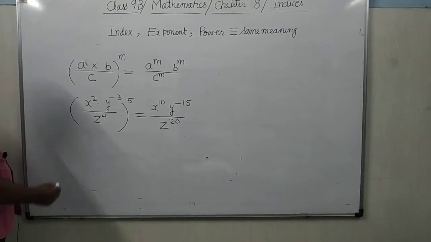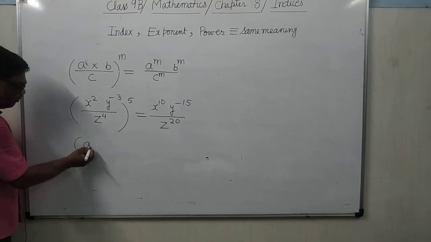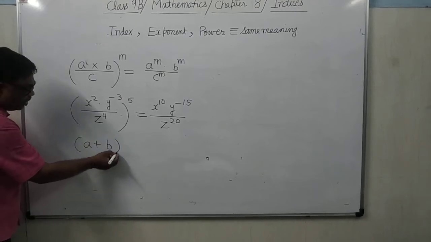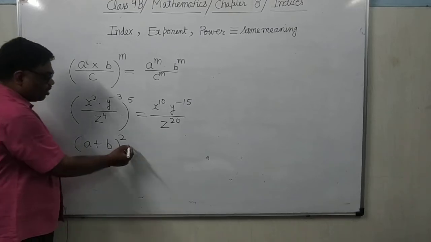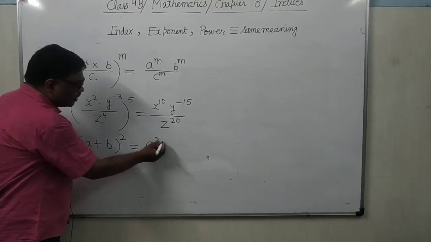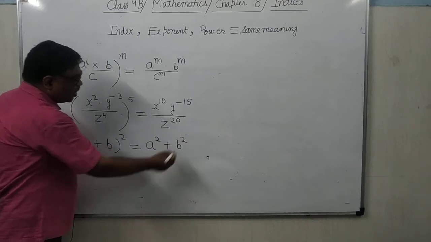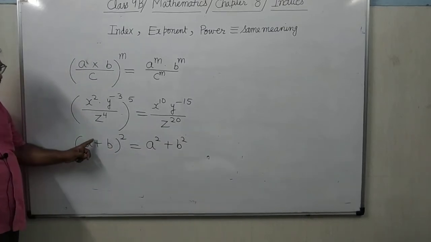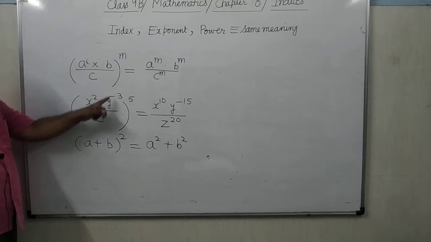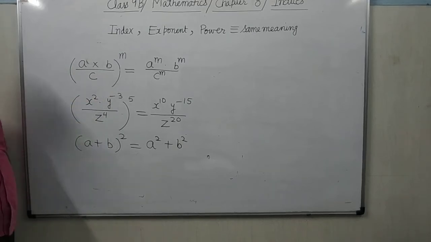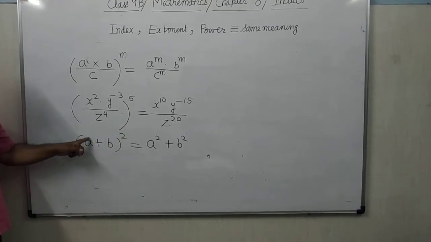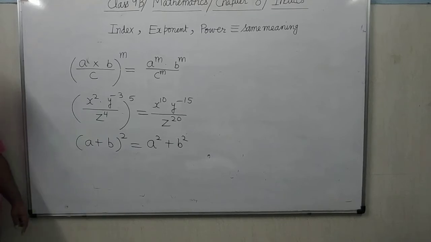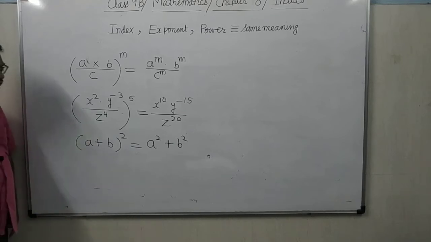But suppose it is given like this, which is a very common confusion among the students: (a plus b) whole to the power 2. You will not write it as a square plus b square. Is it clear? Because here there is a plus sign. This rule applies only when there is a product or division. If it is a plus sign, you cannot raise the power 2 on each term.